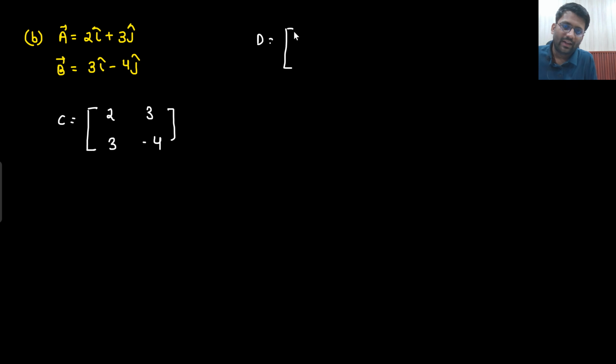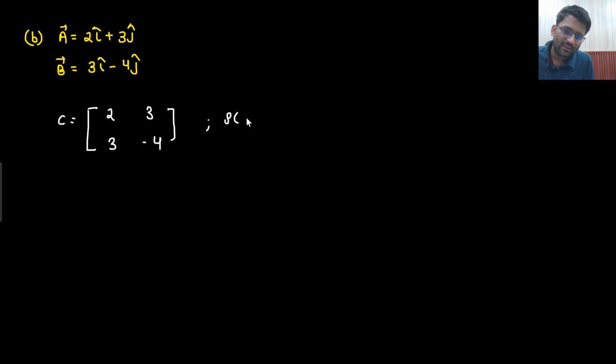If the question is that vector A and vector B are given, find out the span. Can you find out the span? Using vector A and B, I will create a matrix C that will look somewhat like this: 2, 3, 3, minus 4. I could have written it in column format as well, as a matrix D. In both scenarios, I will get the same answer. Whether you write in the row form or the column form, both will give you the same answer.